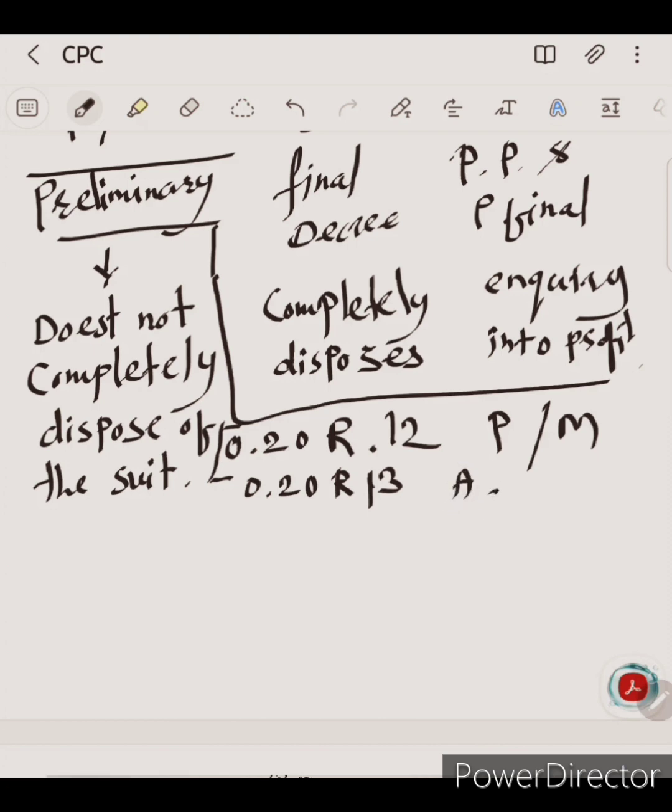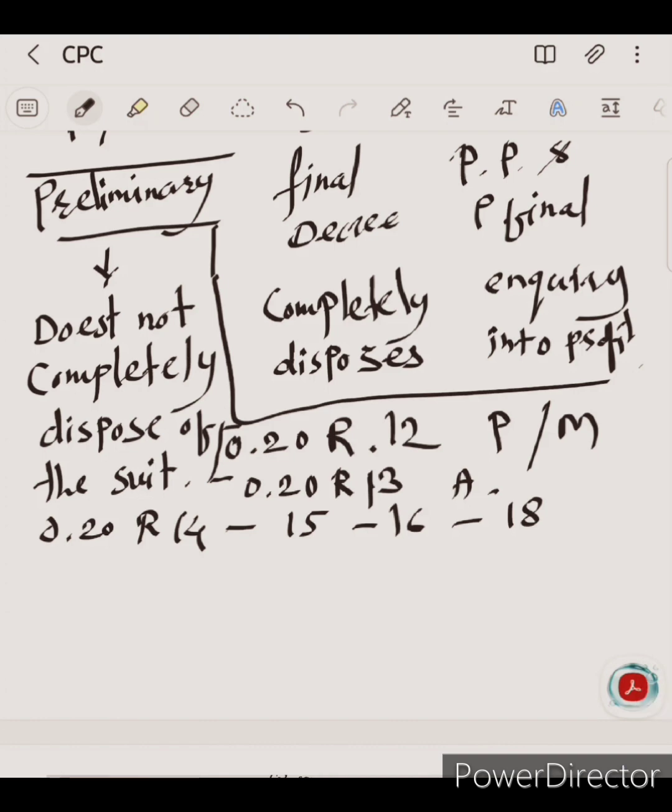Third one is suit for preemption, Order 20, Rule 14. It is dealing with suit for preemption. These are the cases where a preliminary decree may be passed. Fourth case is suit for dissolution of partnership, Order 20, Rule 15. Next is suit for accounts between principal and agent, Rule 16 of Order 20. Suit for partition and separate possession, Rule 18, Order 20.